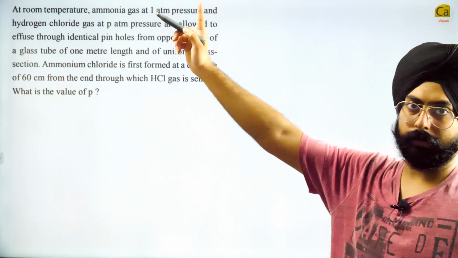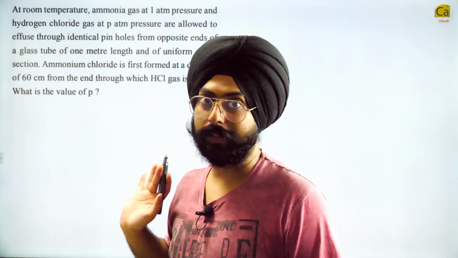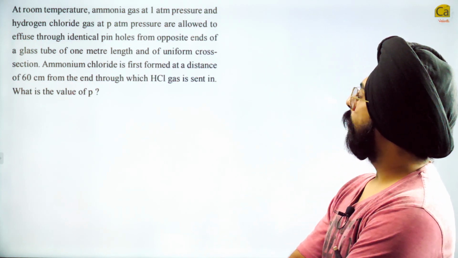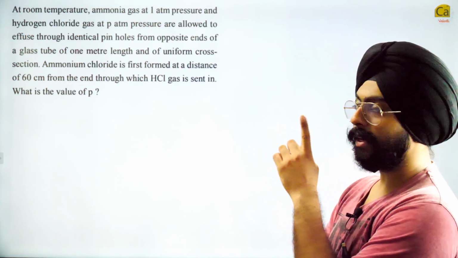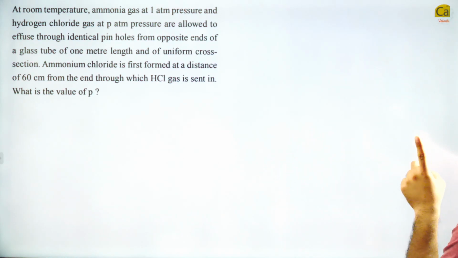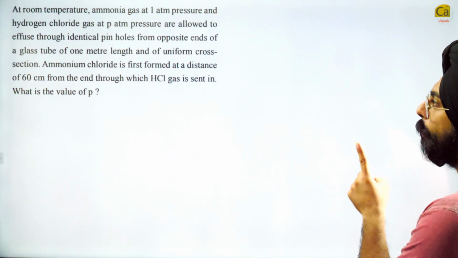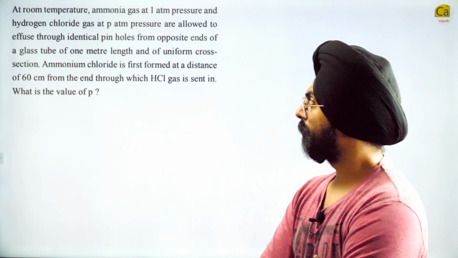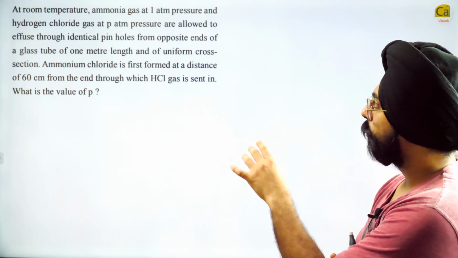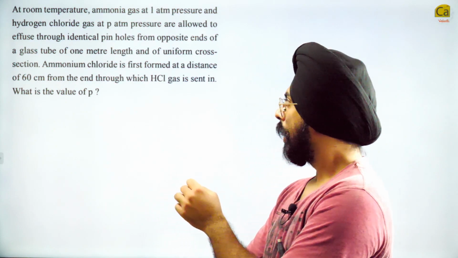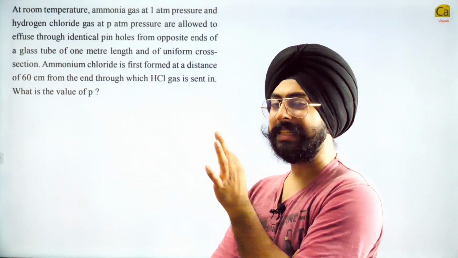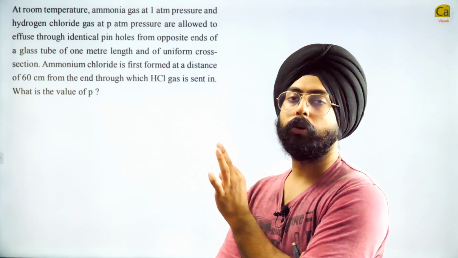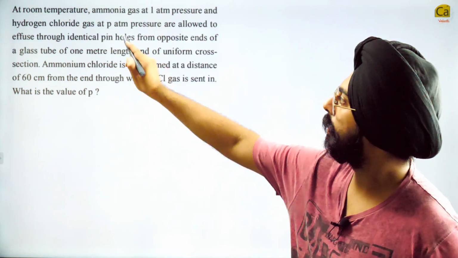This is a very good question. You can see it is a good question because the font looks very serious now. At room temperature, ammonia gas at 1 atm pressure and hydrochloride gas at p atm pressure are allowed to effuse through identical pinholes from opposite ends of a glass tube of 1 meter length. The glass tube is of a uniform cross section. Ammonium chloride is first formed at a distance of 60 centimeters from the end through which HCl gas is sent in. What is the value of pressure for chloride gas?